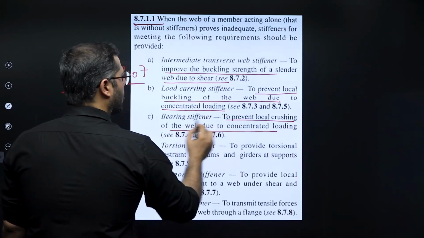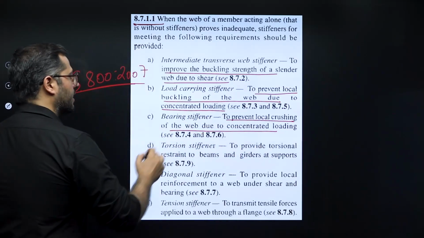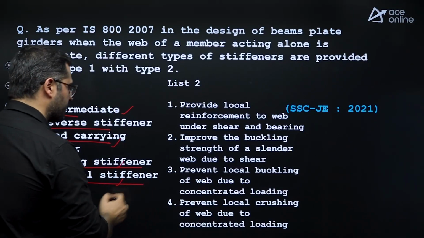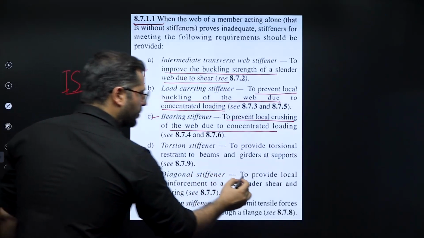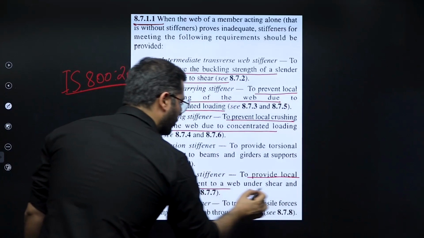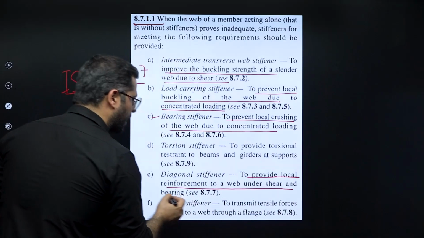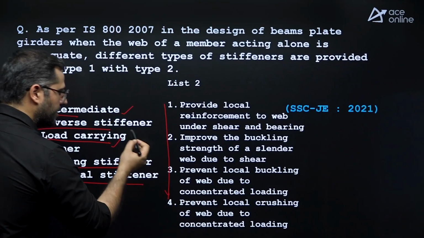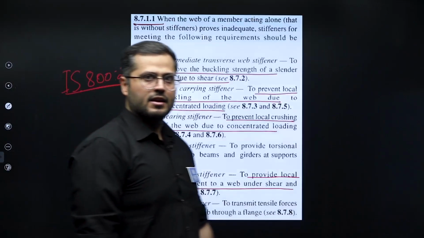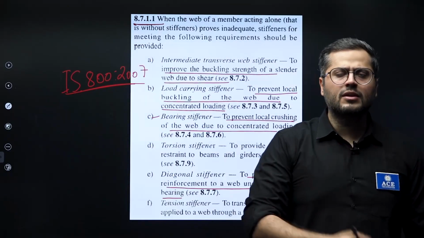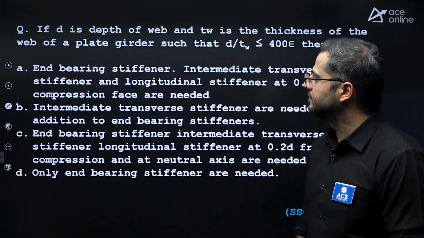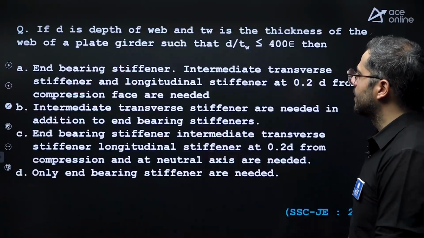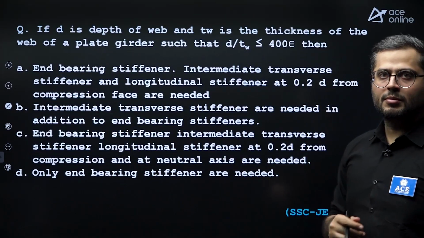Bearing stiffener is to prevent local crushing of web due to concentrated loading. After this, diagonal stiffener is to provide local reinforcement to a web under shear and bearing. So directly they are copying the codal provisions. This was asked for the first time. That's why I'm telling you they are asking new codal provisions.